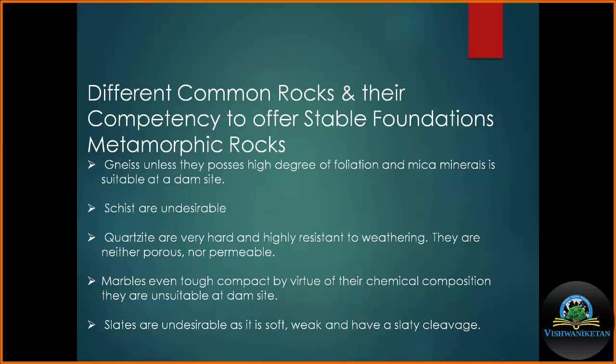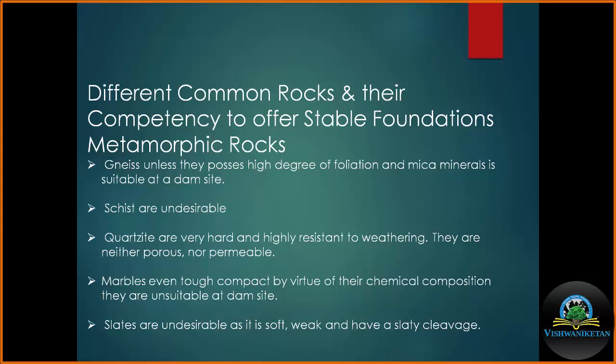Schist, which has divisional planes or schistosity, is not desirable at the dam site. Quartzite, which is formed by the metamorphism of sandstone, mainly when the cementing material is silica, may be considered a good foundation rock because it is neither porous nor permeable.